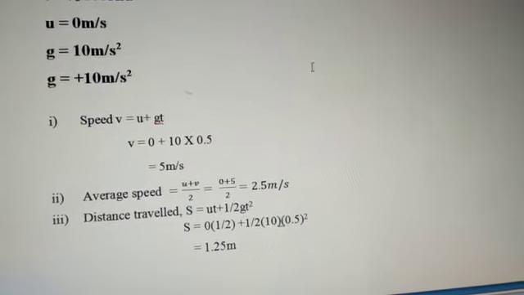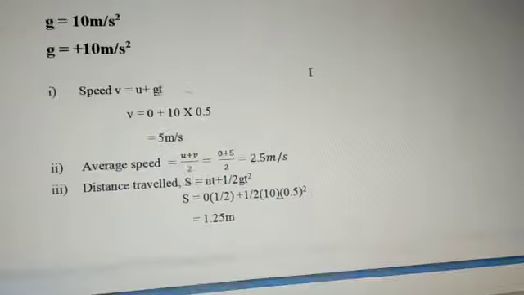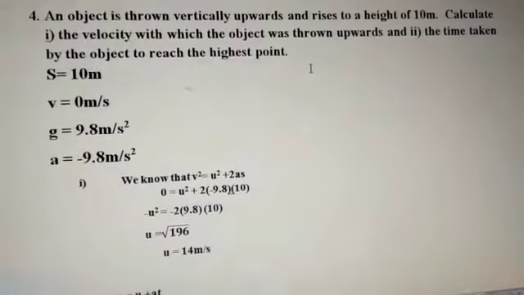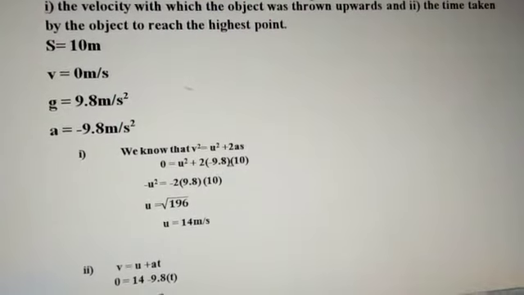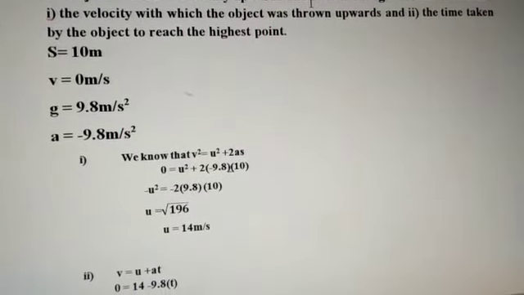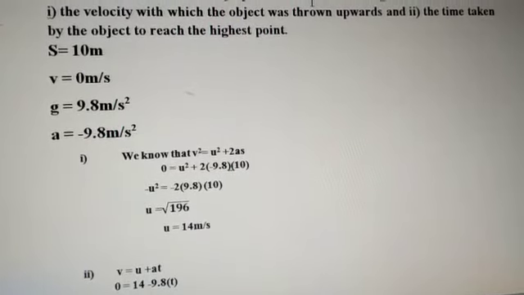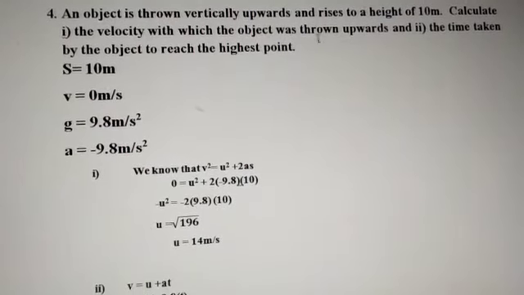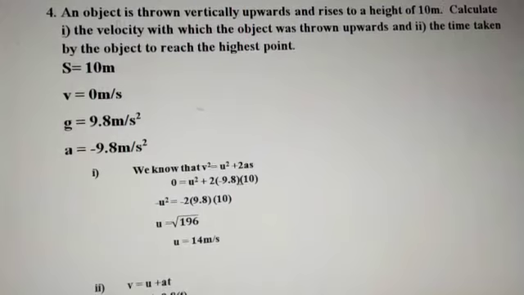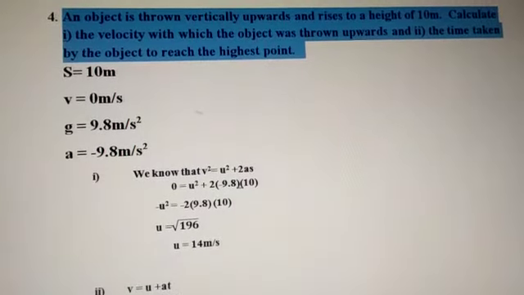So this is the problem we have. Let us go for another problem. An object is thrown vertically upwards. Upwards means we take the acceleration due to gravity as minus.